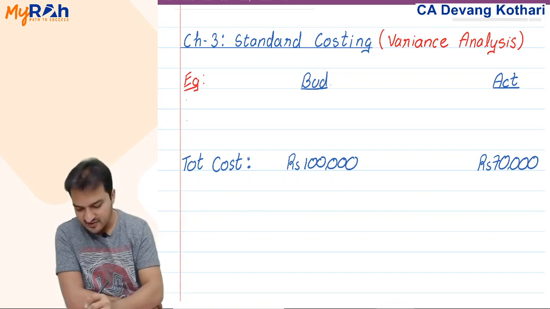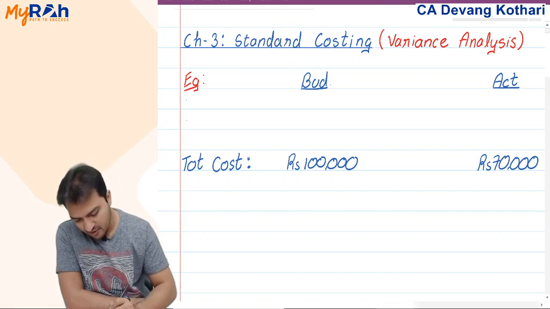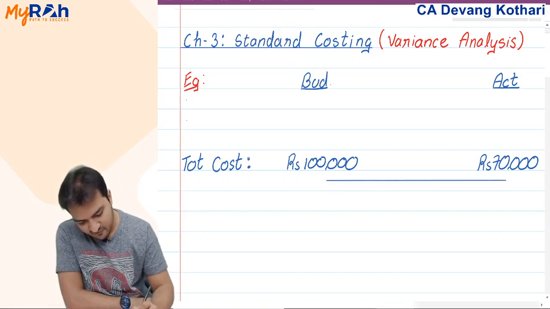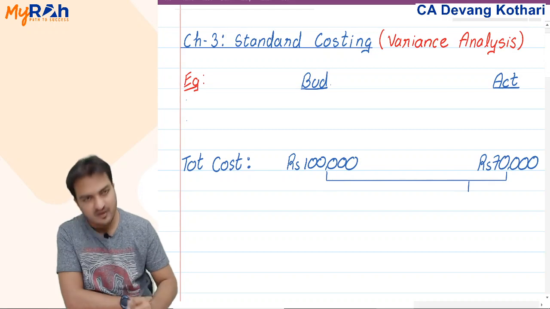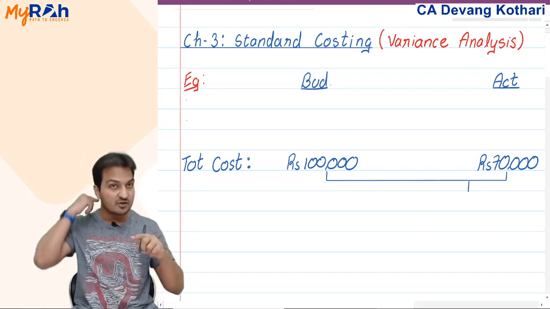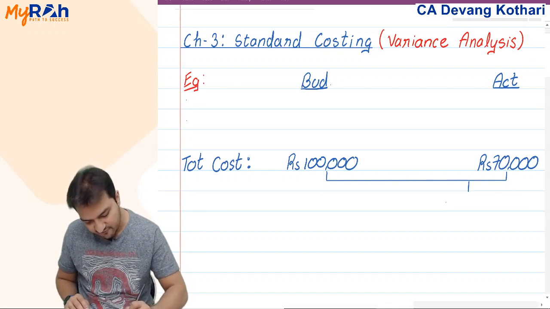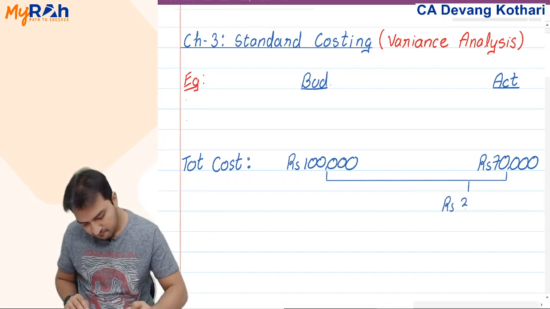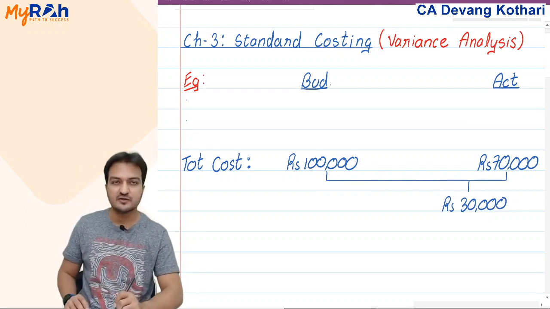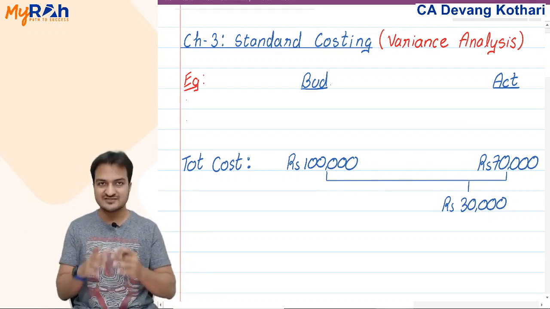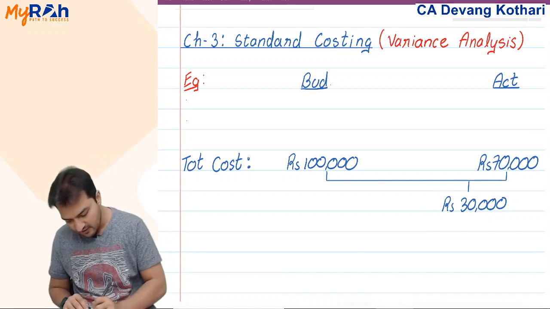How much cost did I save? How do I calculate how much cost I saved? Well, to identify the savings, I compare budgeted cost and actual cost, and find the difference. Instead of 1 lakh, I actually incurred only 70,000. So how much cost did I save? I saved rupees 30,000. This 30,000 difference, the savings difference, is called variance.